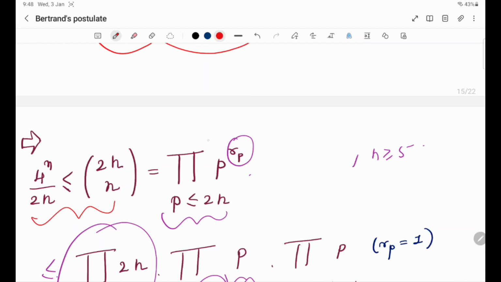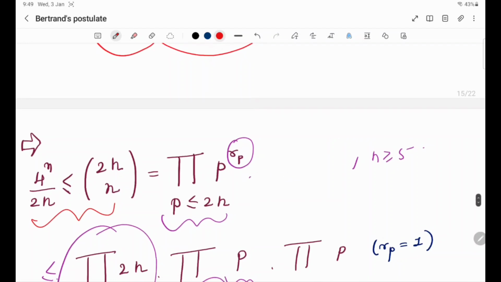Any number can be written as a prime factorization, some product of p to the power r_p, right? Similarly, we can also write 2n choose n. 2n choose n also has a prime factorization, that is, the product of primes p power r_p, where r_p is the largest power of p dividing it, right? And also note that 2n choose n contains only primes less than or equal to 2n. That's very important.